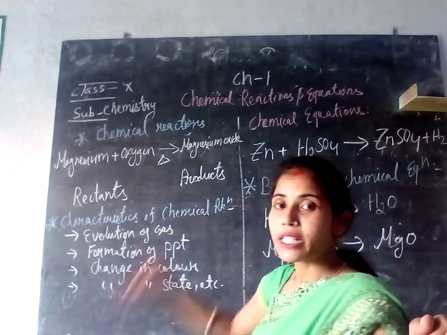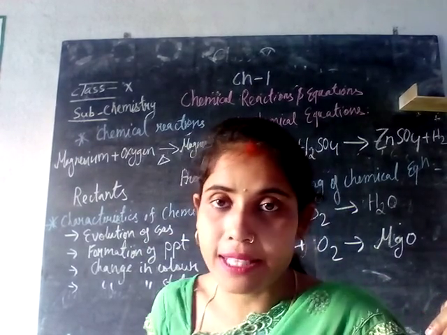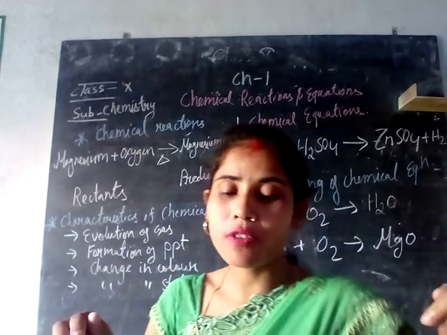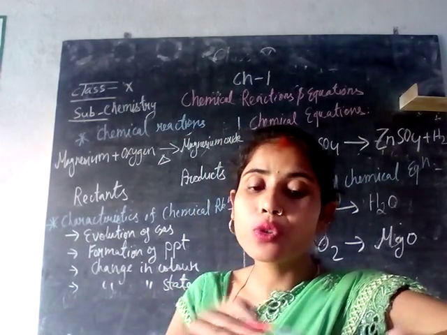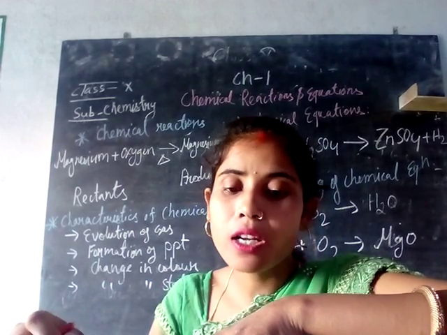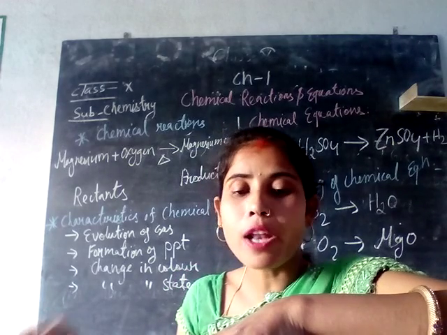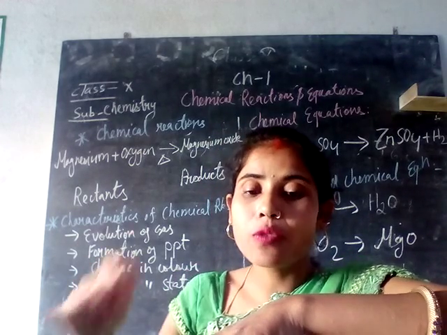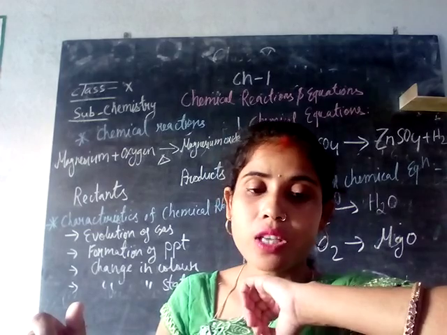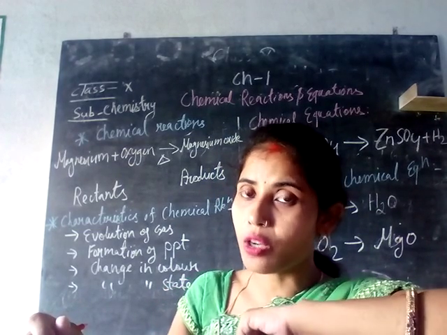Now what are the characteristics of a chemical reaction? How will we identify that a chemical reaction has taken place? The identification of a chemical reaction is that during the reaction, there is evolution of gases, formation of precipitate. Precipitate means a formation of solid residue. Then there will be a change in color, a change in the temperature, and a change in the state also happens.